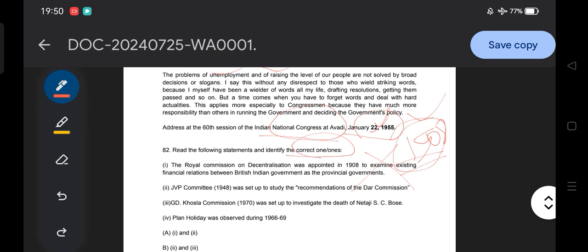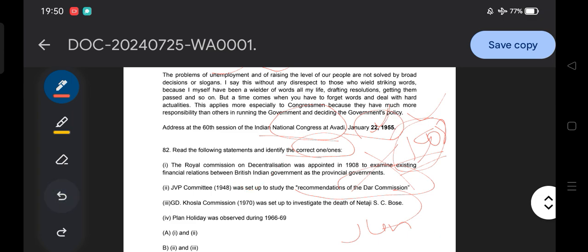The JVP Committee of December 1948 was set up to study the recommendations of the Dhar Commission. The Dhar Commission in June 1948 was for state reorganization. For the study of state reorganization on the basis of language, the Dhar Commission was established, and the JVP Committee of 1948 was established to study its recommendations.